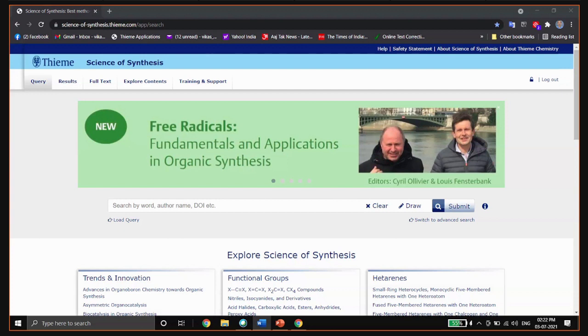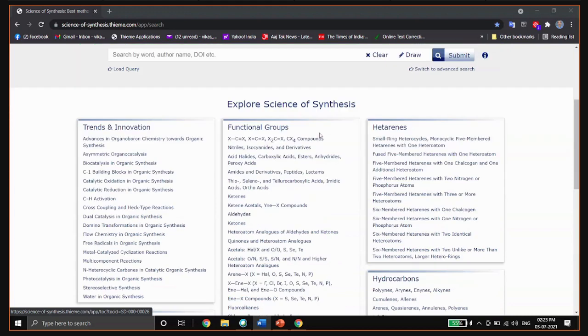So open your browser and type sos.thieme.com. It will take you to the SOS web page. The current version of SOS is 4.20. We continuously update our search and web functionality to make searching and using the chemical information available in our database friendlier. We also added tiles on our homepage that give you an idea of what is included in SOS.